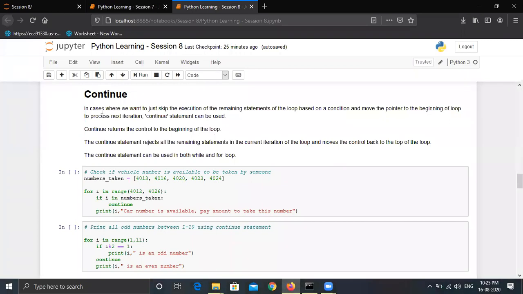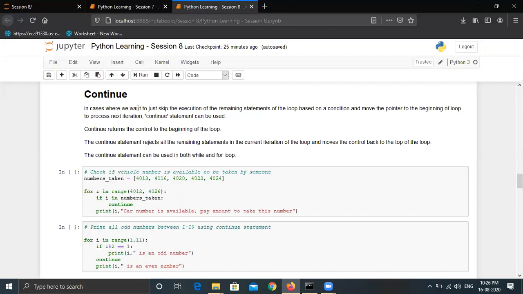There are some cases where we do not want to process the subsequent statements based on a condition. There are scenarios in the real world where we work on Python where we want to skip the execution of subsequent statements based on a condition. So it will skip the execution of that specific iteration, but it will not break the execution of the for loop or while loop. It will take the pointer to the beginning of the loop. Maybe we can read the theory and see some examples, then it will be much clearer.